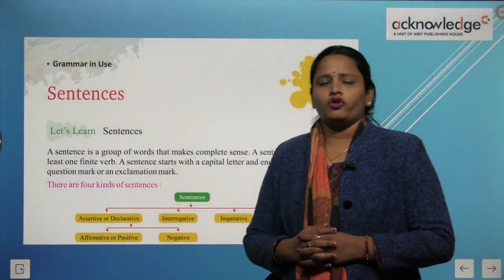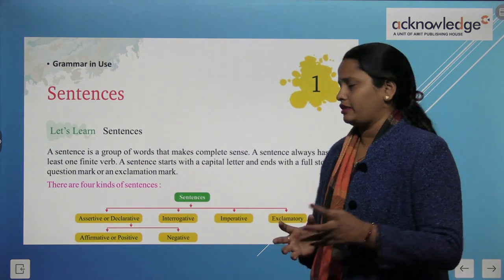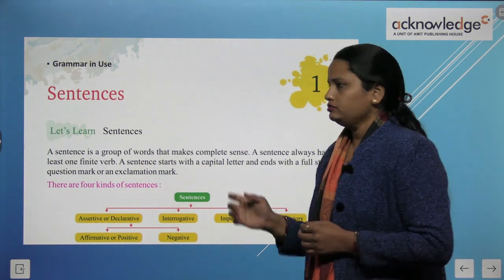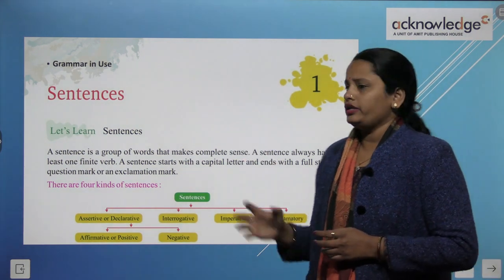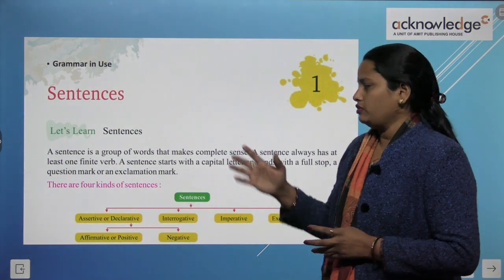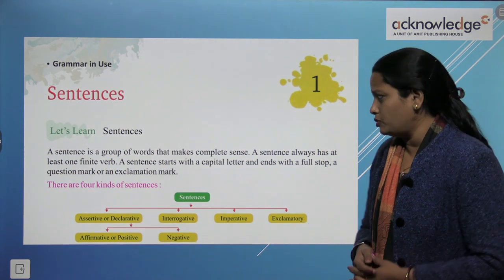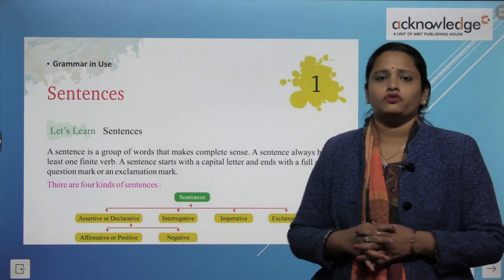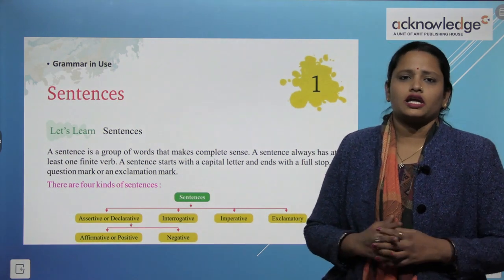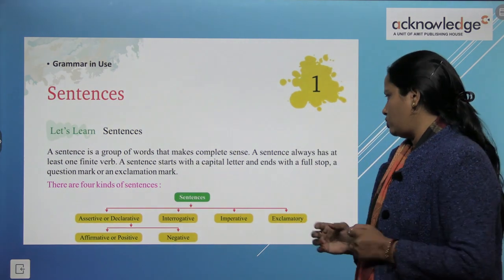So all of you know, what is a sentence? A sentence is a group of words that make complete sense. A sentence always has at least one finite verb. So sentence में हमेशा एक finite verb होता है. A sentence starts with a capital letter and ends with a full stop. So sentence हमेशा एक capital letter के साथ शुरू होता है और full stop से end होता है.